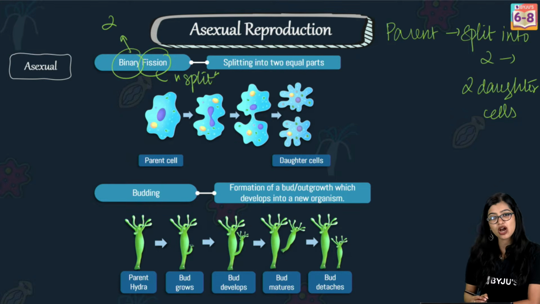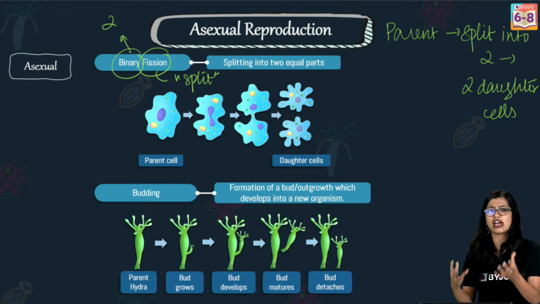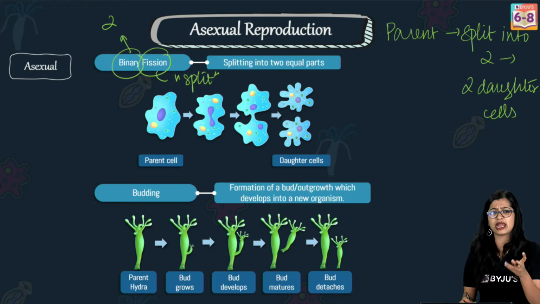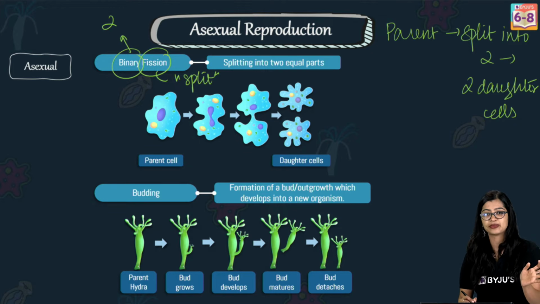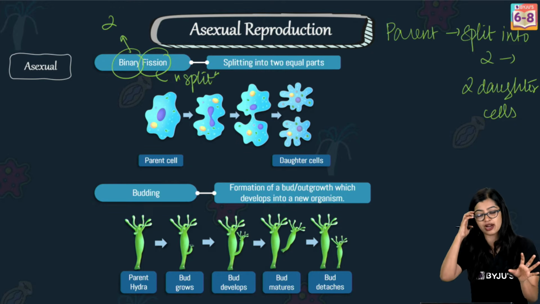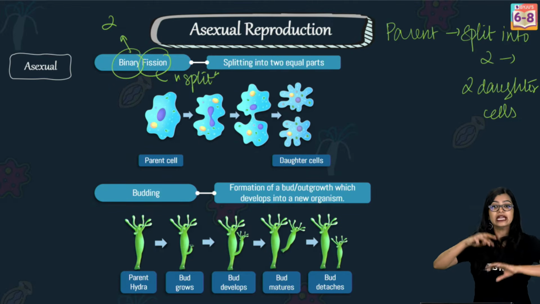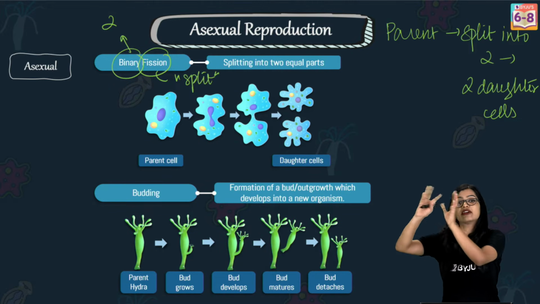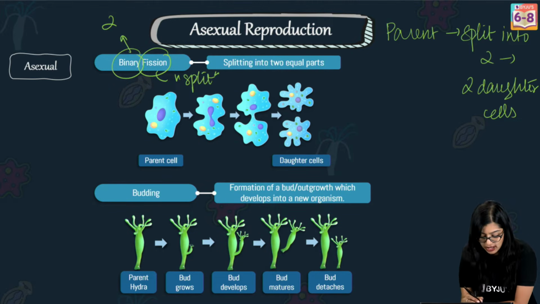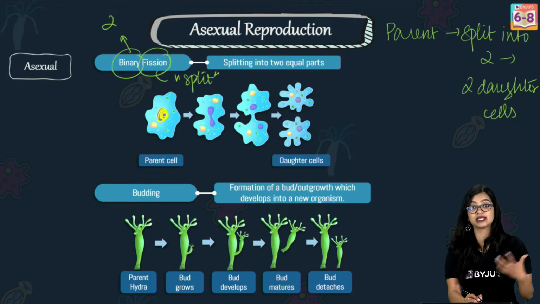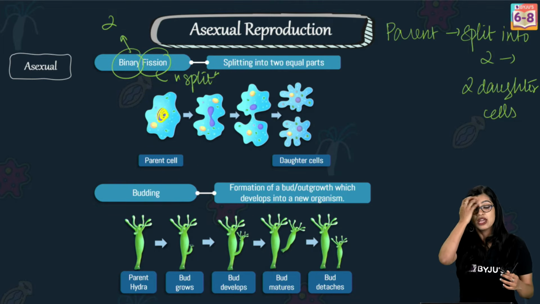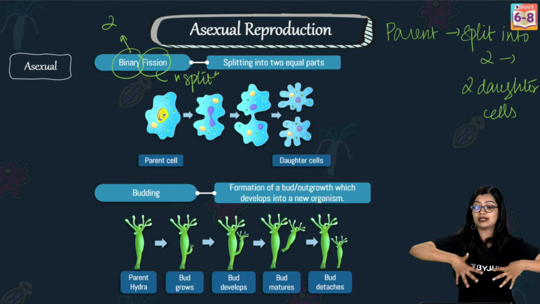That is what happens in binary fission, and we often see it in organisms like amoeba. Now, when we talk about amoeba, we know that it does not have a proper shape, and it has a cell membrane, nucleus and cytoplasm. And I told you that in asexual reproduction, certain changes take place within the body that give rise to the offspring. So once the parent amoeba is ready to reproduce, it will double itself.